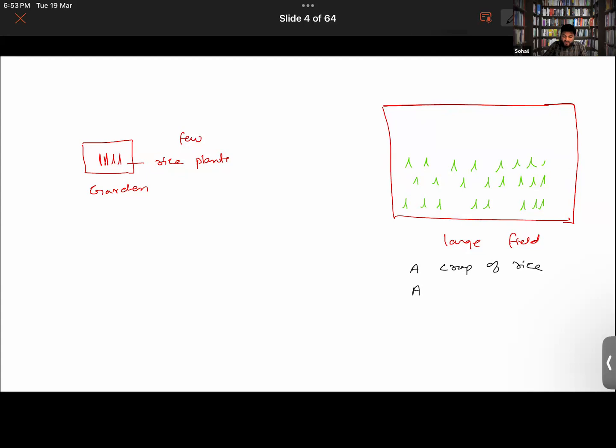If I were to say a crop of wheat, it will mean that the whole field is covered with only wheat plants. Getting it, guys? Sundus, you got it. Khadija, what about you? Yes, I understood. Okay, good.